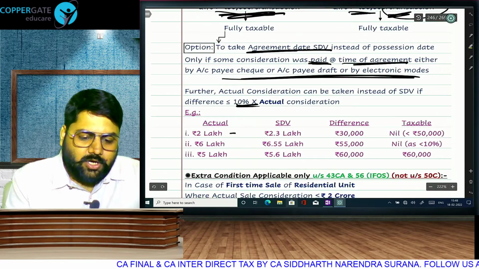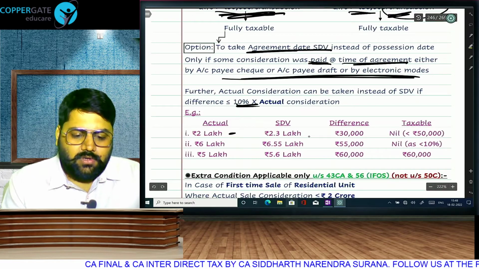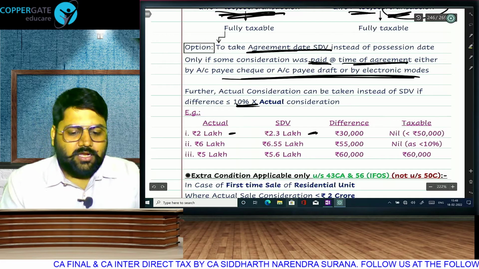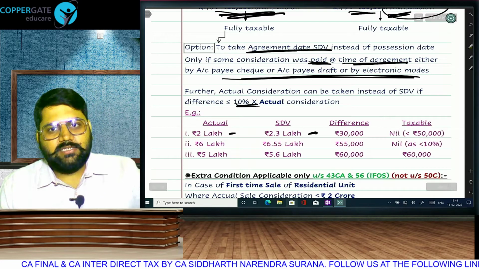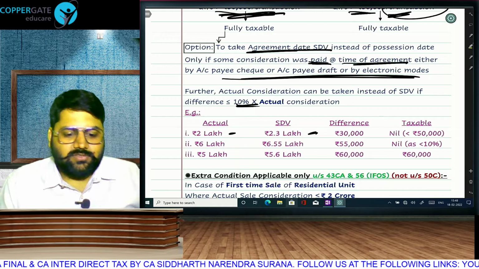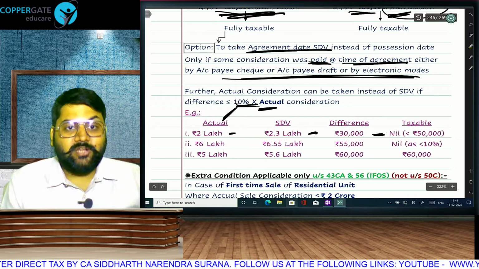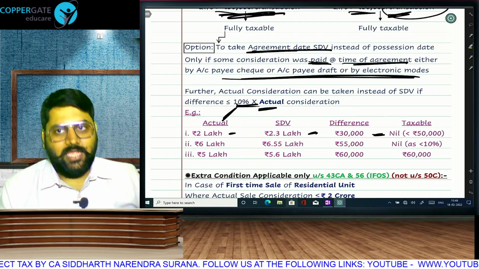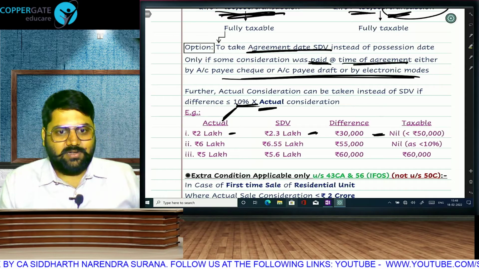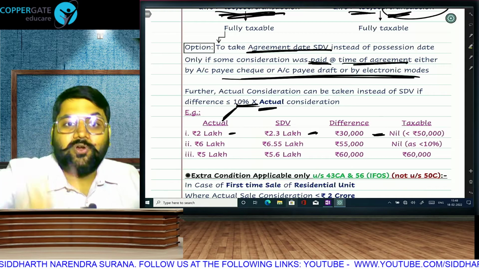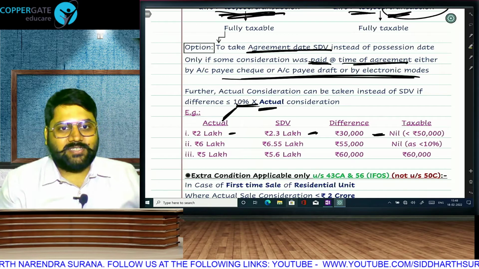For example, 2 lakh is the actual value, 2 lakh is the amount that you are paying, 2,30,000 is the stamp duty value, the difference is 30,000. You will say, sir, it is more than 10% of actual, but it is less than 50. No, the 50 limit is already applicable. If the difference is up to 50, it is not taxable. For taxability, it has to be more than 50 and more than 10%.